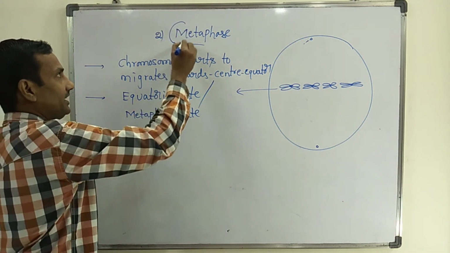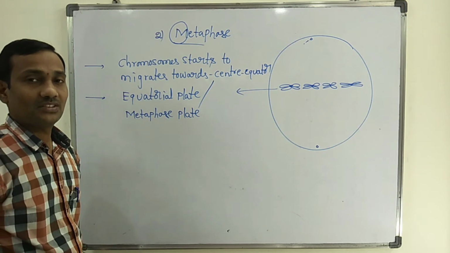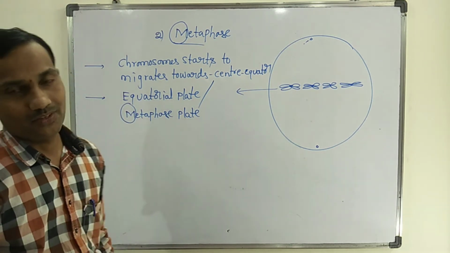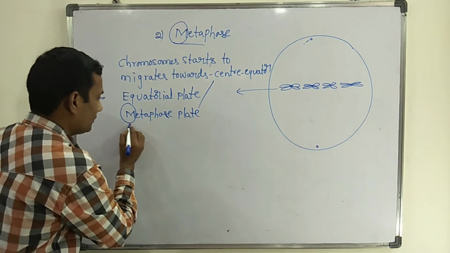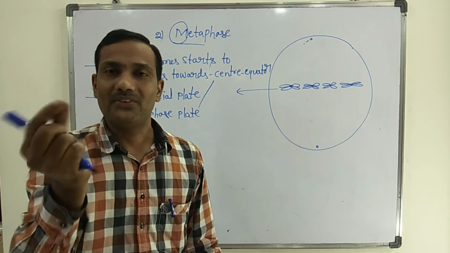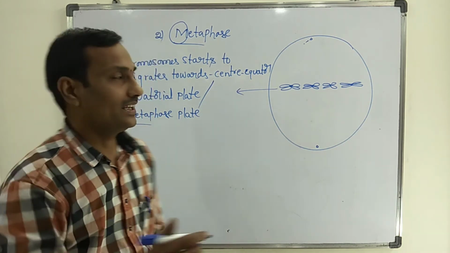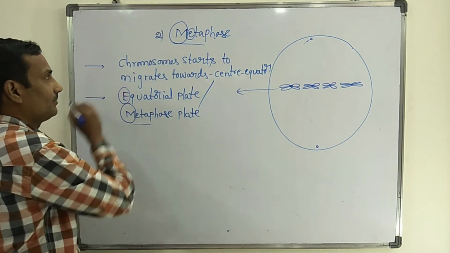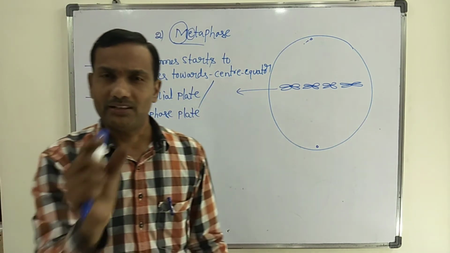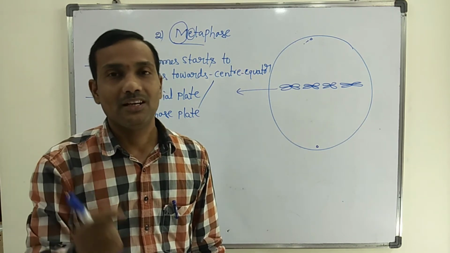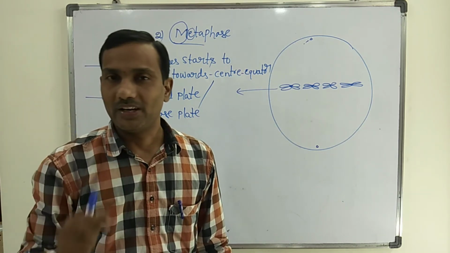Metaphase, first letter M; metaphase plate, first letter M. The word metaphase itself is there in metaphase plate. Equatorial plate, the second letter of metaphase, E, is there. Equatorial plate, metaphase plate, that occurs in metaphase. Equatorial plate is formed in metaphase.